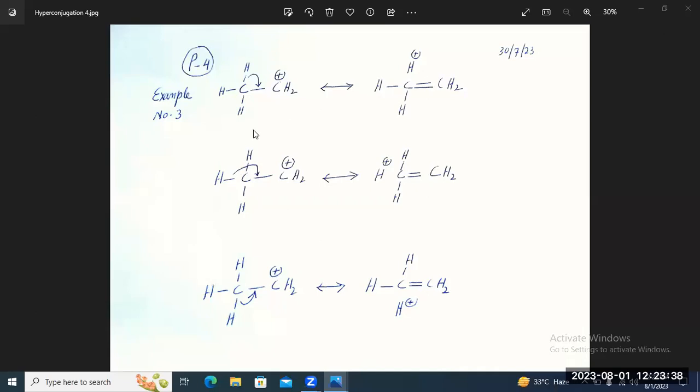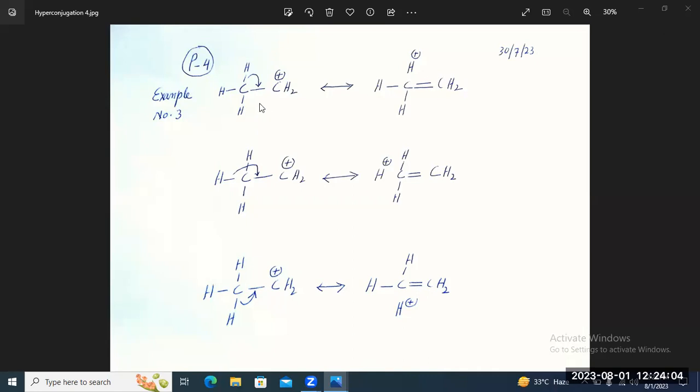And this is another example where we are showing the hyperconjugation. This C-H bond is in conjugation with this carbon, which is electron deficient or positively charged. So hyperconjugation can occur here also.